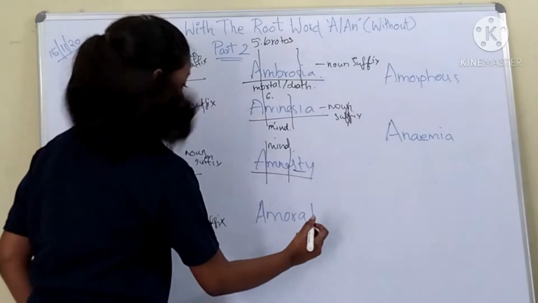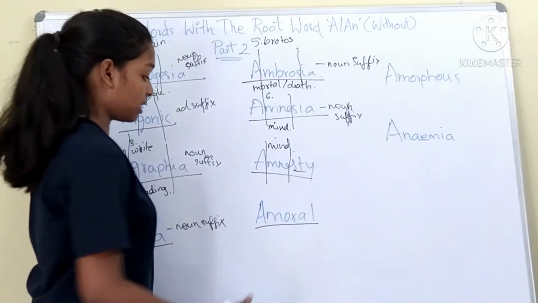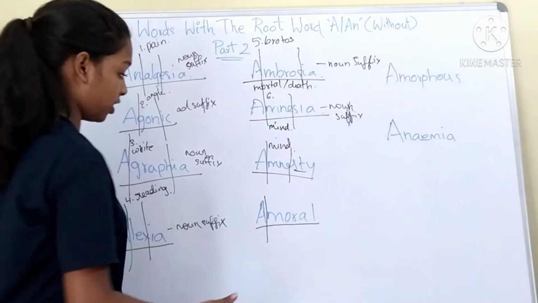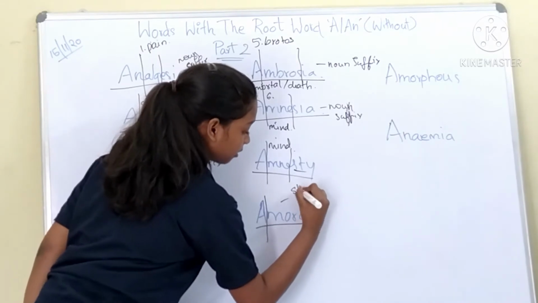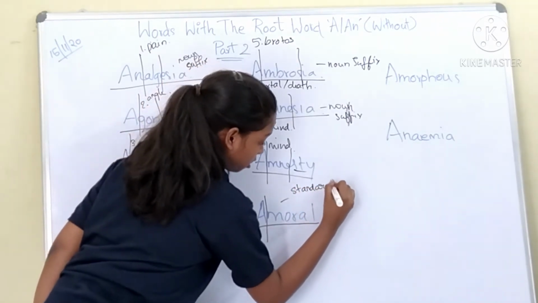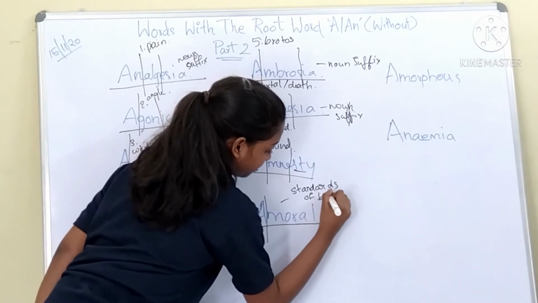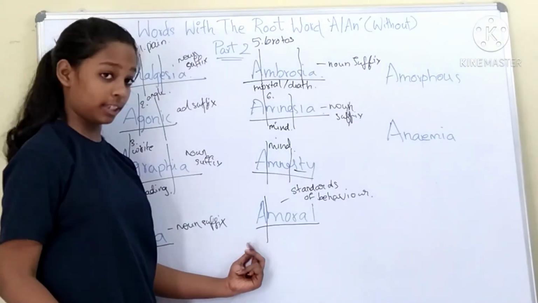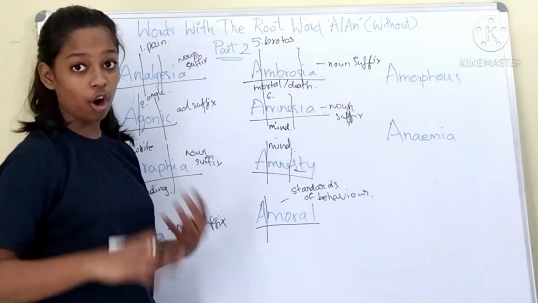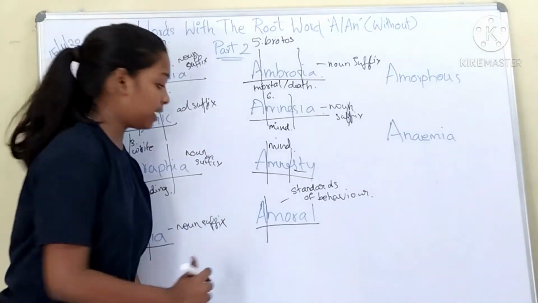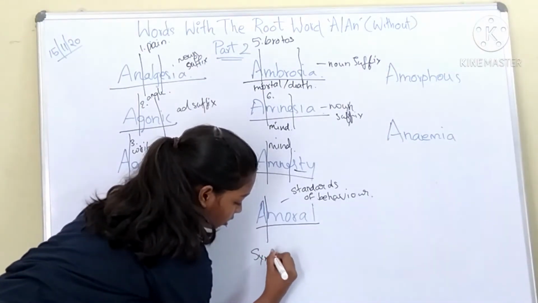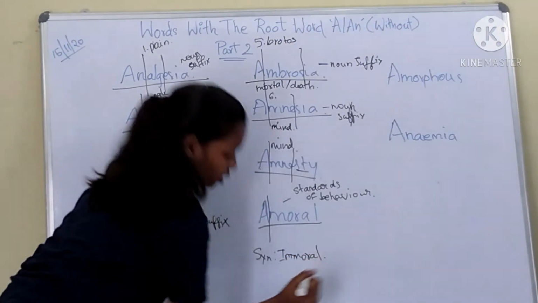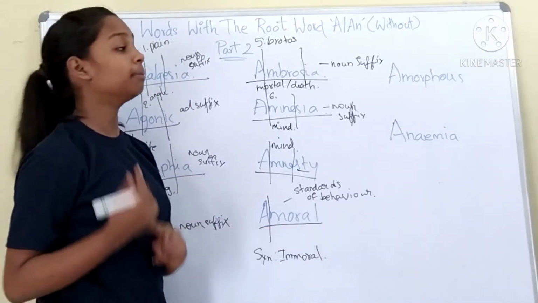The word for the day is amoral. Amoral has two root words in it. A means without. Moral means standards of behavior. So A means without, moral. So without moral, not moral. The synonym of the word is immoral. So the word means not moral.